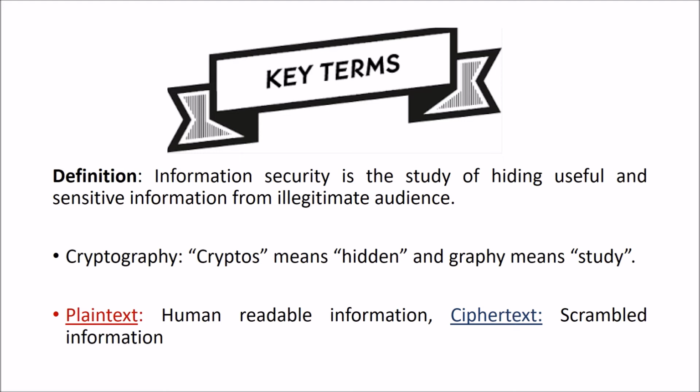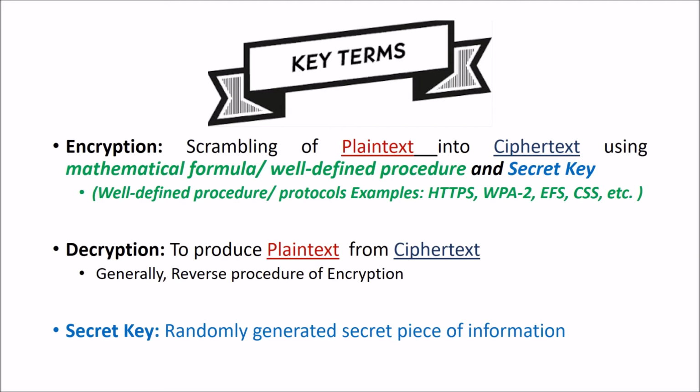We'll move on to some more terms. One very popular key term is encryption, that is scrambling of plain text into ciphertext using proven mathematical formulas or well-defined procedures, and a secret key. Encryption is a very popular term which we use to convert our normal plain text into a less human-readable form of text, which we call ciphertext, using proven mathematical formulas.